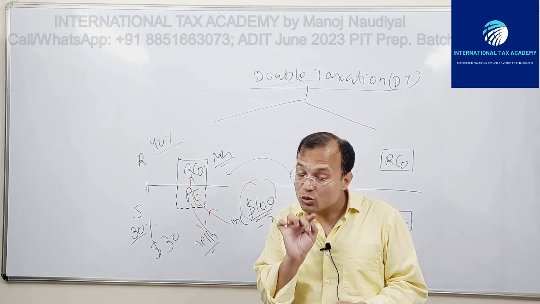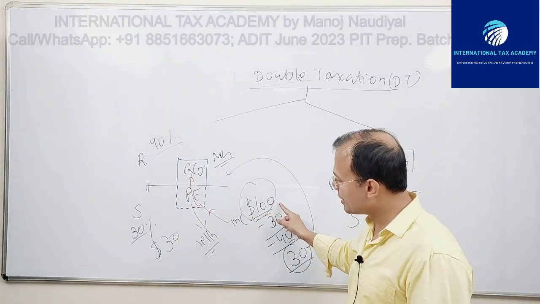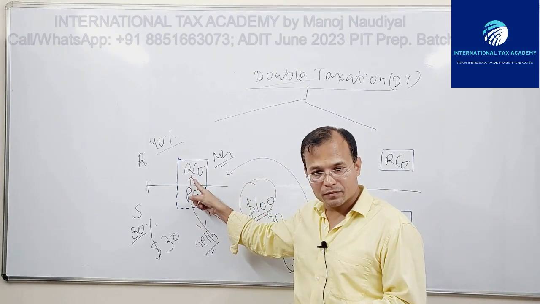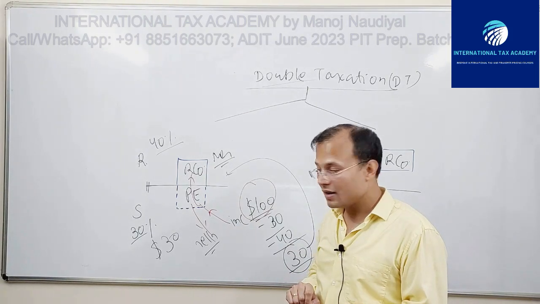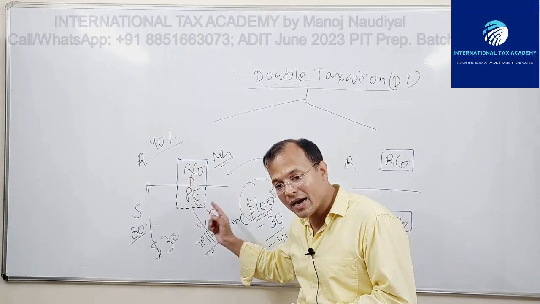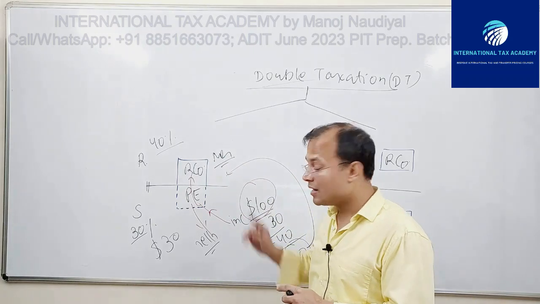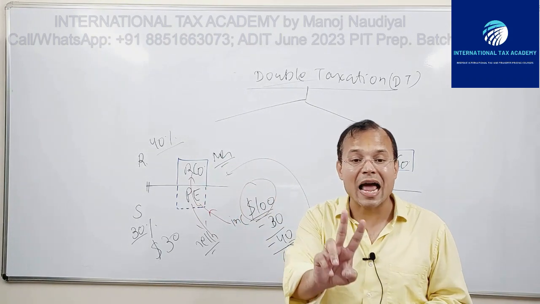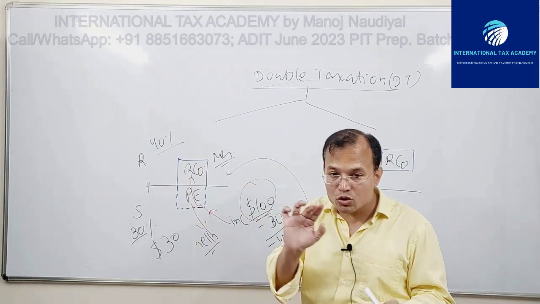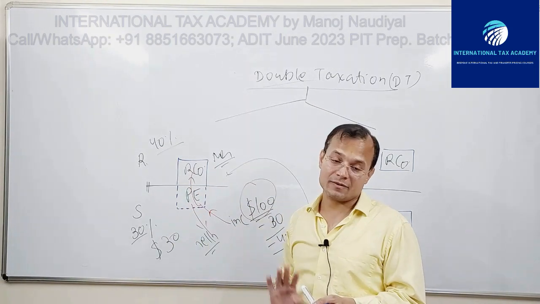So you find that this same income of 100 in the hands of the same taxpayer RCO for the same time period, the same financial year, is taxed twice by two legal authorities, two sovereign entities, the R tax authorities and the S tax authorities.